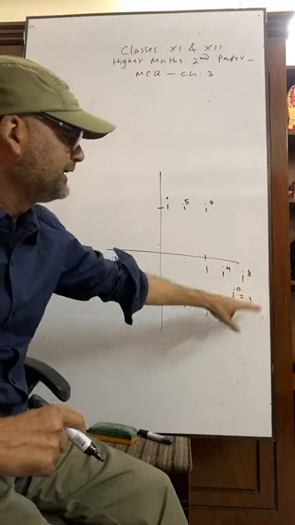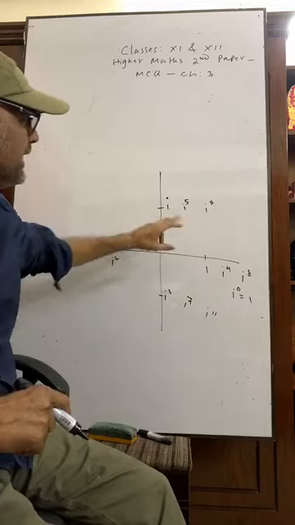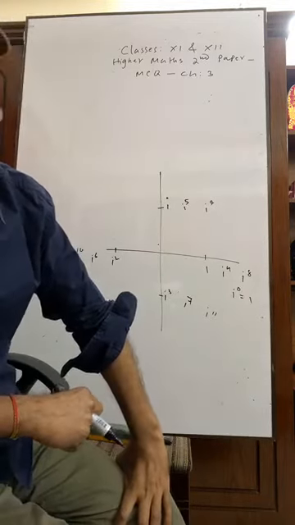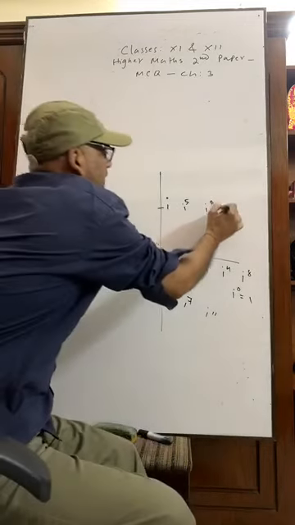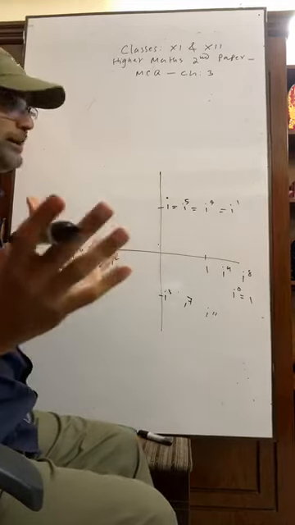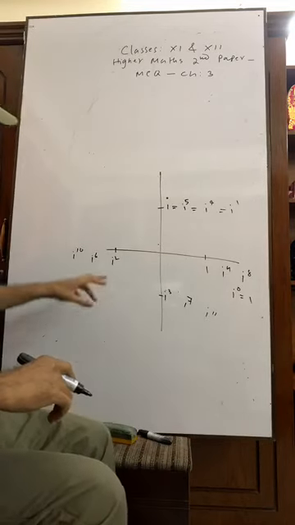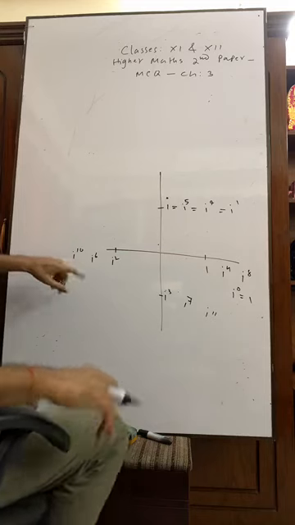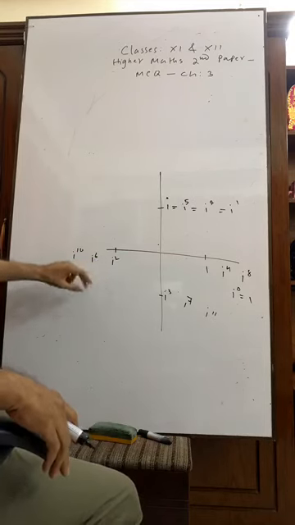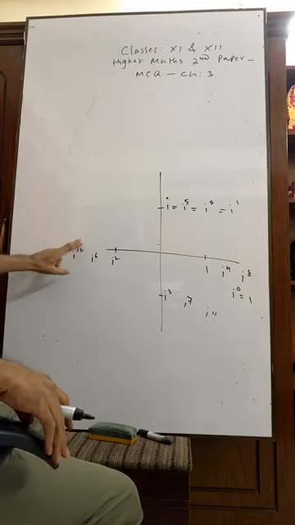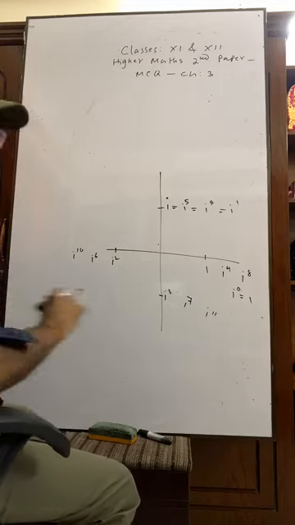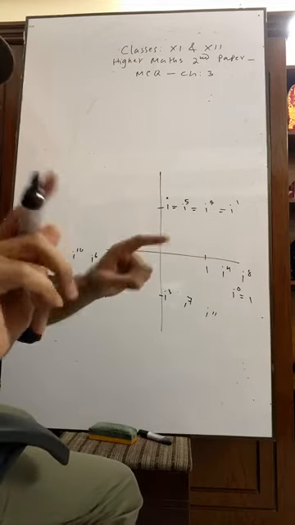So the value of i to the power 4 is 1. Value of i to the power 8 is 1. Suppose here it is 9. We divide 9 by 4. What is the remainder? 1. So the result is i to the power 1. Similarly here, if we divide 6 by 4, the remainder will be 2. If we divide 10 by 4, the remainder will be 2. So everywhere we will get i square. The power of i will be the remainder.